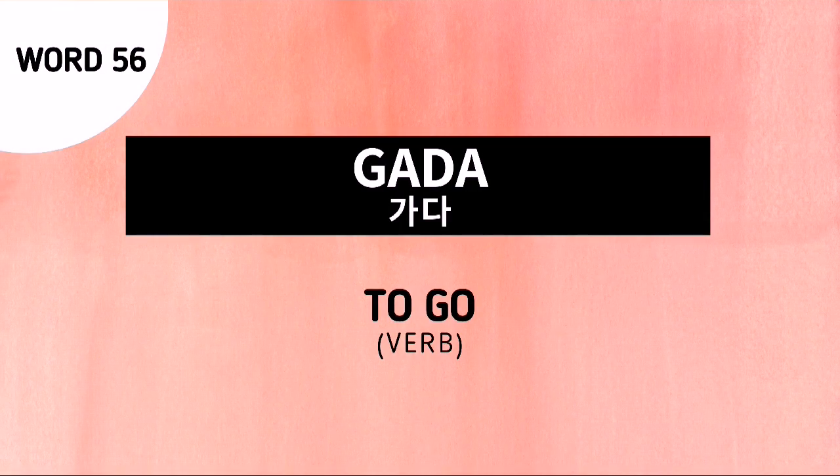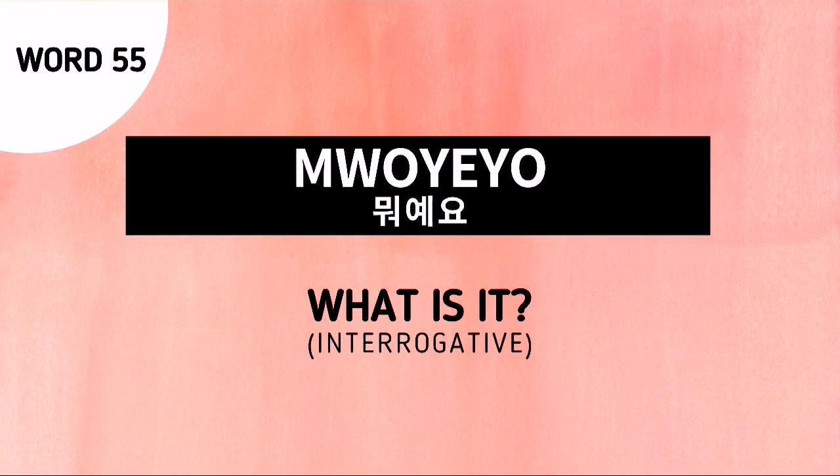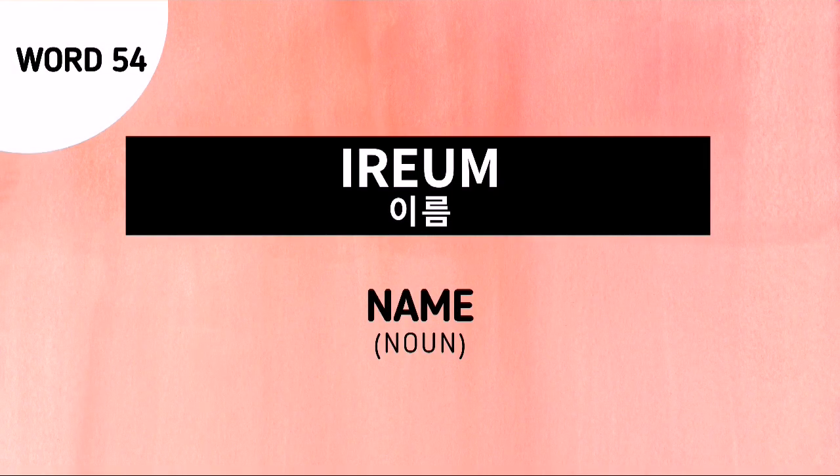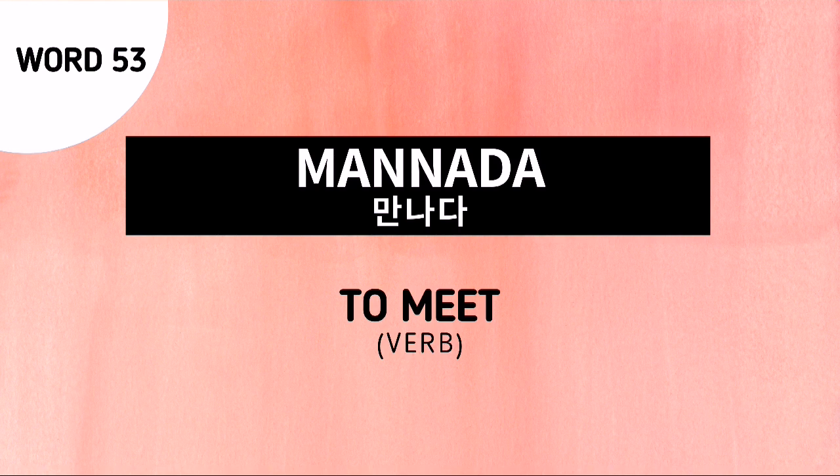Word number 56 is kada. This is another root verb, which means to go. Word or phrase number 55 is 뭐예요. This is an interrogative phrase, which means, what is it? Word number 54 is 이름, and this is the Korean noun for name. Word number 53 is 만나다. This is another root verb, which means to meet.